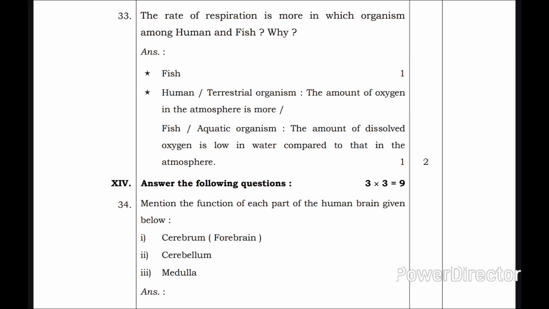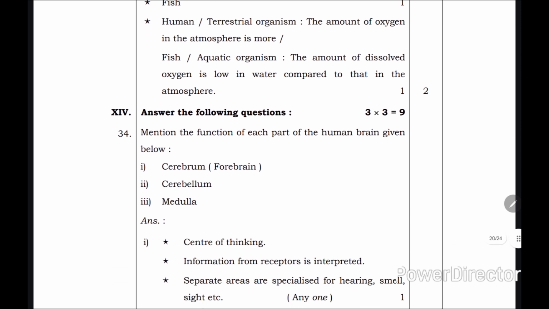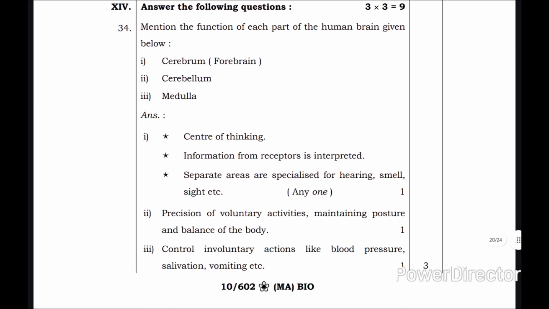So what is the reason? Because human is a terrestrial organism, the amount of oxygen in the atmosphere is more, whereas fish is an aquatic organism. Here the amount of dissolved oxygen is lower in water compared to that in the atmosphere.